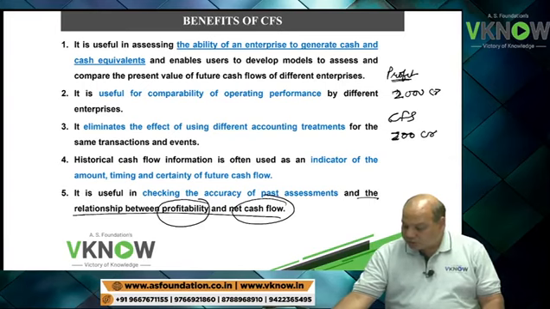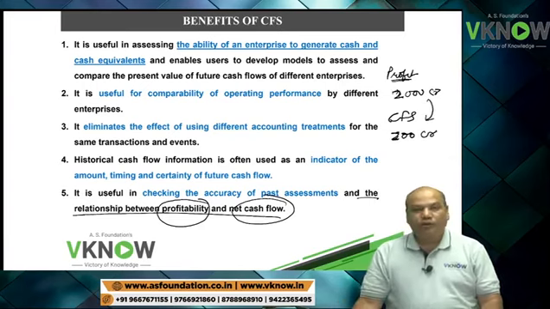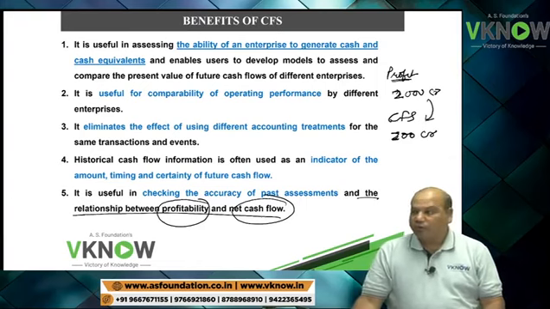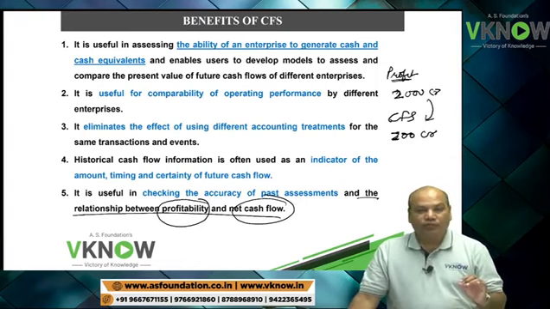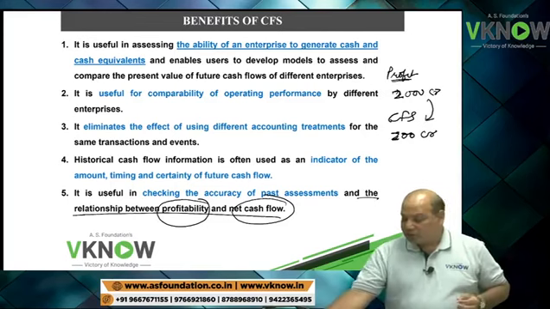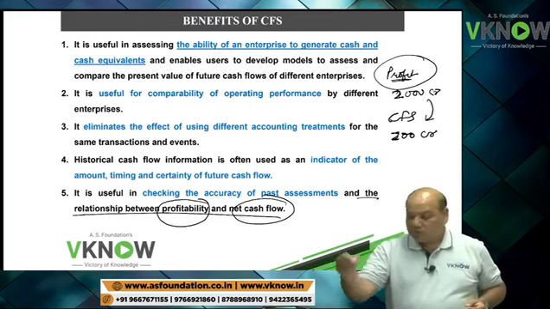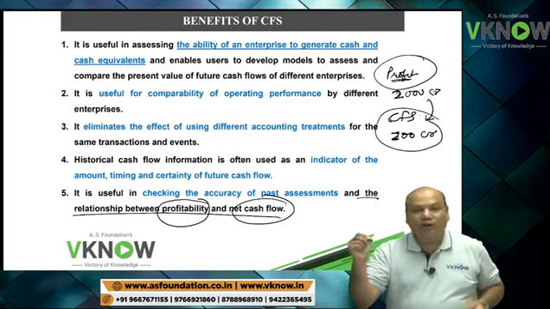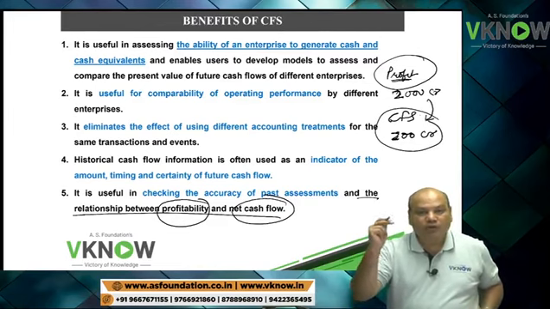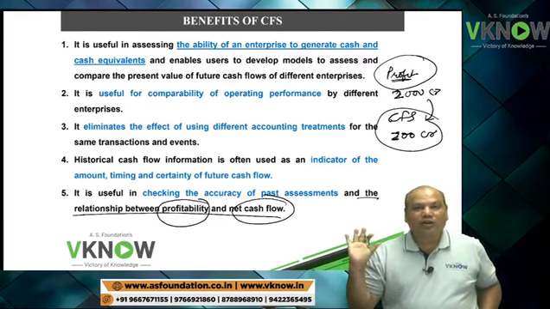Sir, is it possible? Yes. Profit is affected by accounting policy. You may book the sale. You may sell on credit. That will come in profit. But it won't be reflected in cash flow unless credit sales are collected.